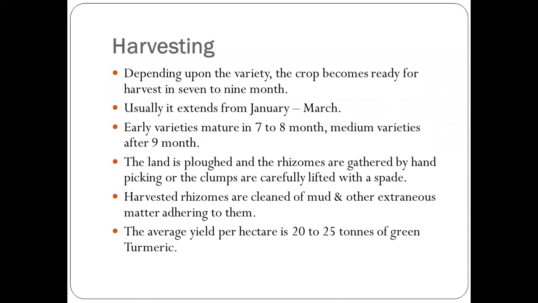So after lifting the rhizomes, first we have to clean them and remove all the mud attached to them. The average yield per hectare is 20 to 25 tons of green turmeric.